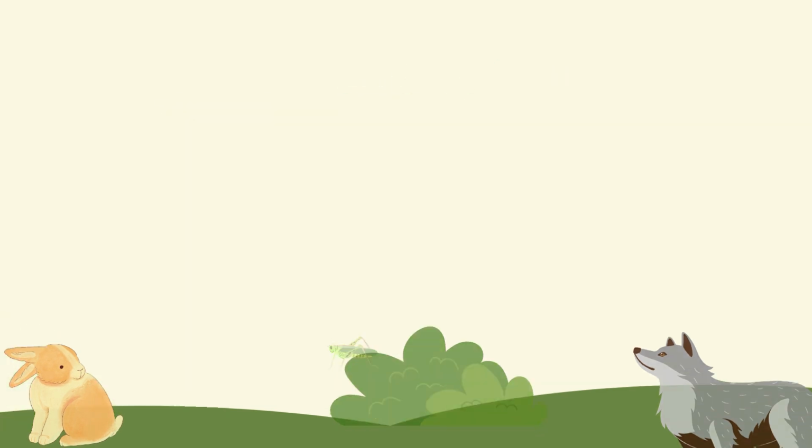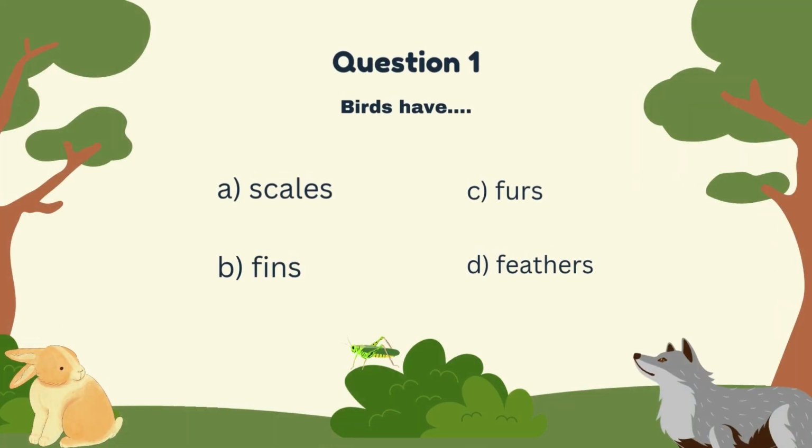Okay, on to the first question. Question number 1. Birds have A, scales, B, fins, C, fur, D, feathers. So which is it? Yes, that is correct. Birds have feathers.